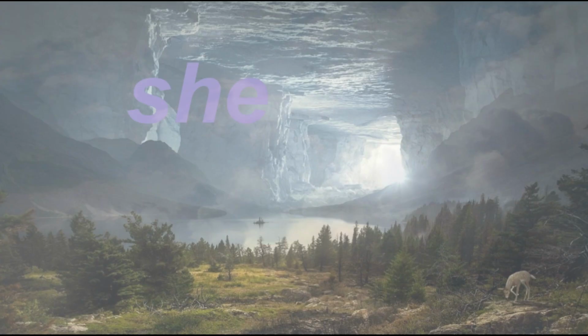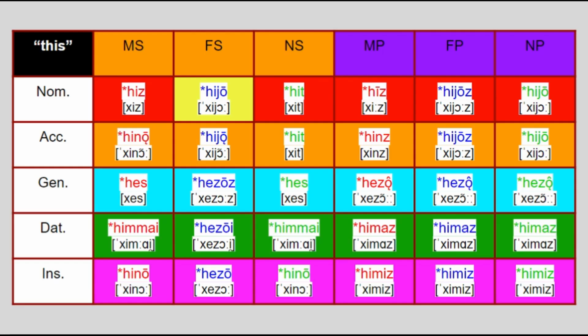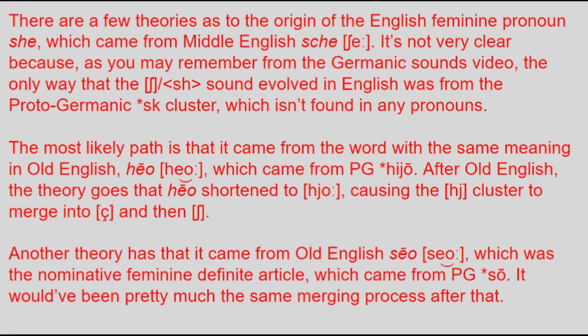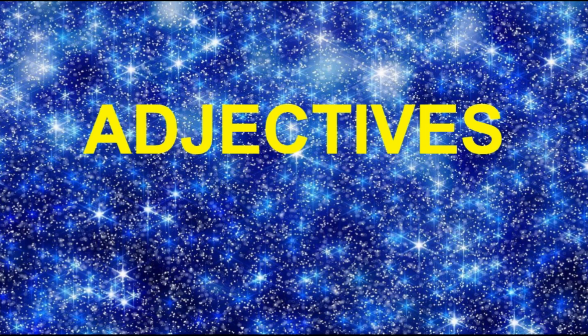Finally, the English pronoun she is a bit mysterious. Its most likely ancestor is Proto-Germanic hijō, the feminine form of hi-z, but sī could also have happened. Either of those options could have resulted in an unexpected shift to sh. So now let's see how the adjectives evolved.